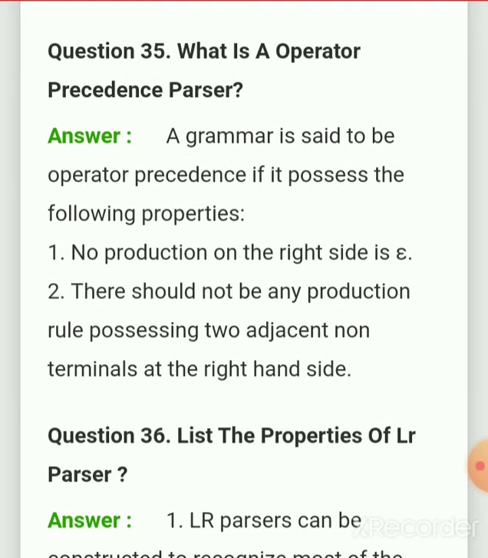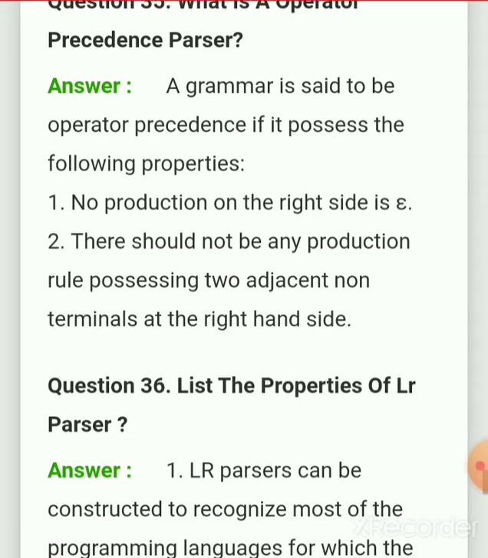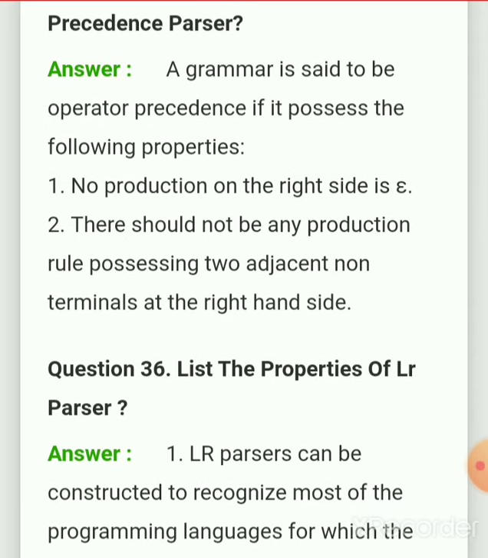What is an operator precedence parser? A grammar is said to be operator precedence if it possesses the following properties. 1. No production on the right side is epsilon, and there should not be any production rule containing two adjacent non-terminals on the right-hand side.